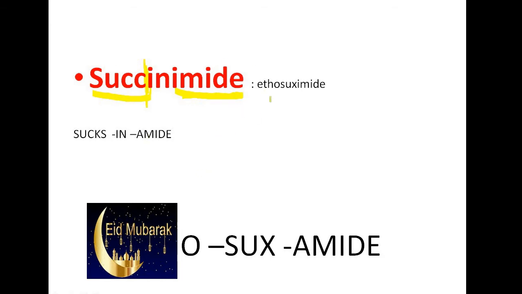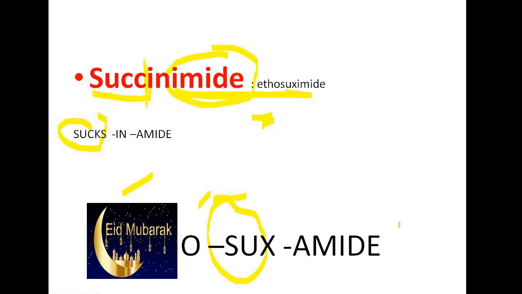Then the example is ethosuximide. First it's Eid, right? So you can remember Eid as the Muslim festival. Then Eid, then sucks. Here also there is sucks. Then comes amide. Amide is repetition. Here also amide.